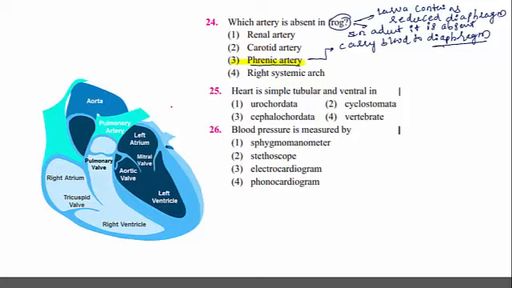Then, heart is simple, tubular, and ventral in. The direct question with reference to the character of urochordata. So, the answer for this one is urochordata. Then one more question. Blood pressure is measured by, the instrument used to measure the blood pressure is nothing but sphygmomanometer. This is the particular instrument used to measure the blood pressure in man, and it is known as sphygmomanometer.